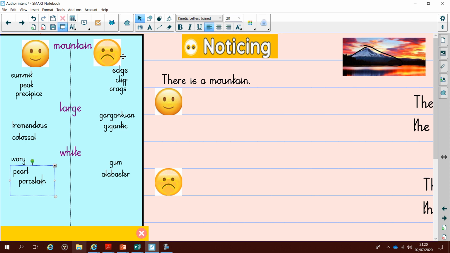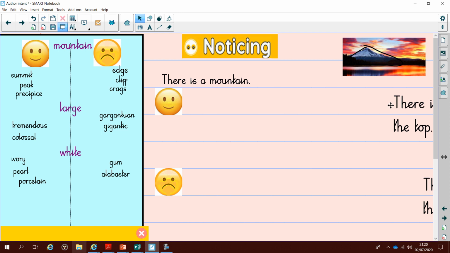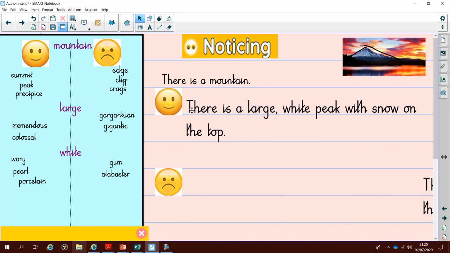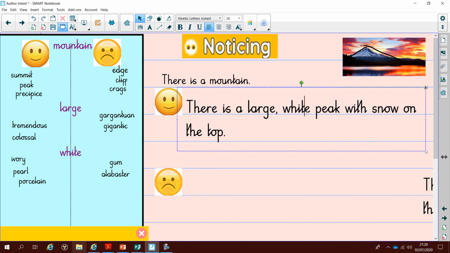So let's see how we can adapt our sentences using our word bank. So the first thing I've got is this sentence. So it's slightly better. So there is a large white peak with snow on the top. So I've got two adjectives in the middle, and I've got a couple of nouns. So it's kind of your basic expanded noun phrase. Well, let's see if we can make it better. Let's make sure it's got those positive connotations at this point.